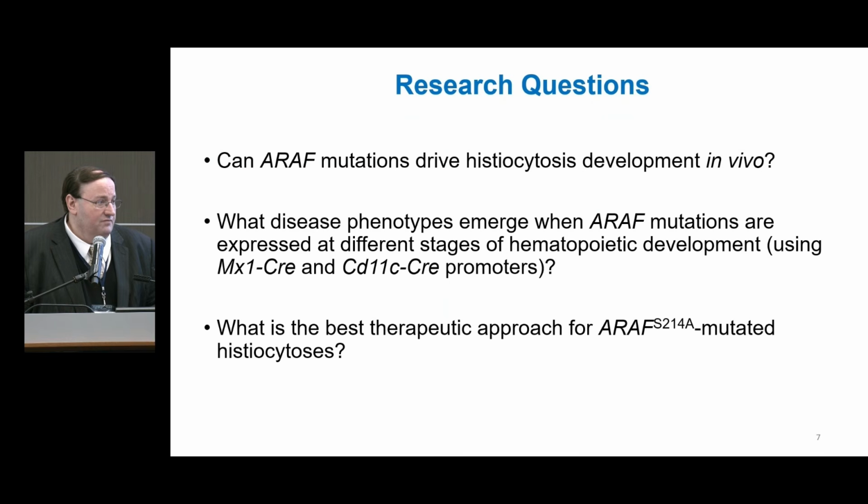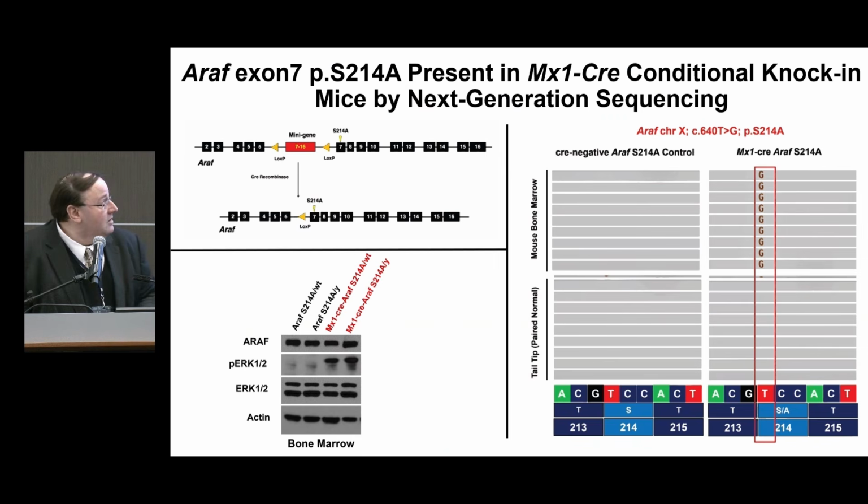So a potential model for looking at that would be useful. Because of ARAF's enrichment in histiocytic neoplasms, about 2 to 5% of disease, we decided to make an S214A model. The codon S214 is the most frequently altered of the ARAF alterations across histiocytic neoplasms. So we decided to create a mouse model by knocking the ARAF mutation S214A, the most common of those, into the endogenous locus of ARAF within the mouse genome.